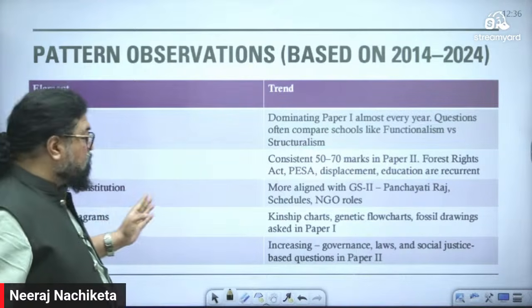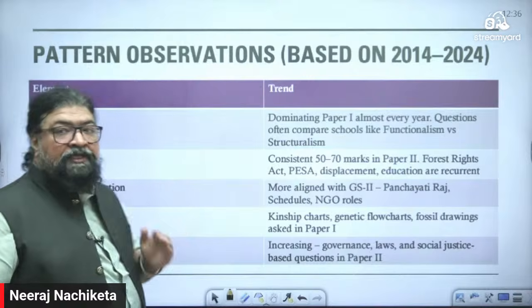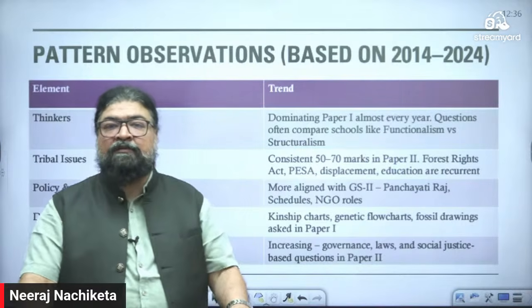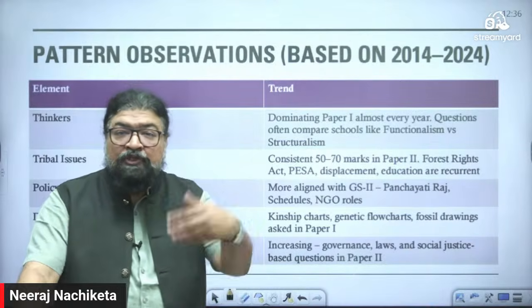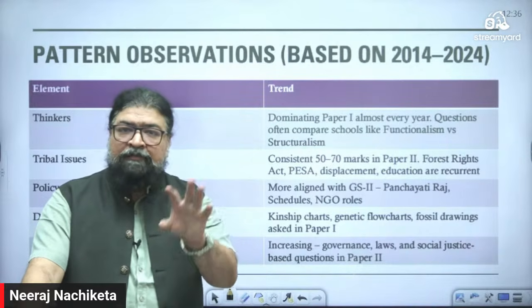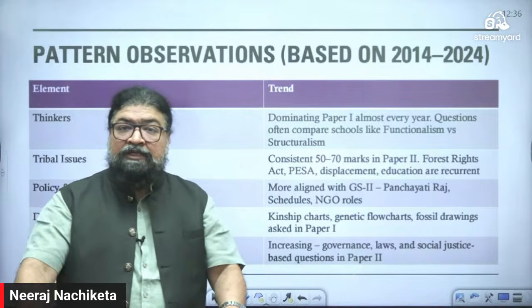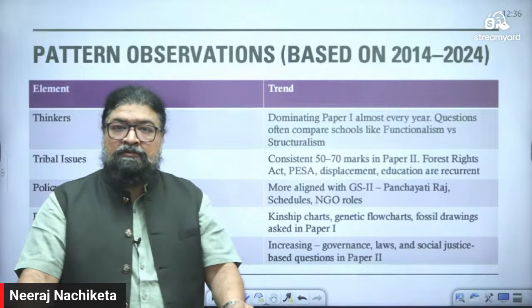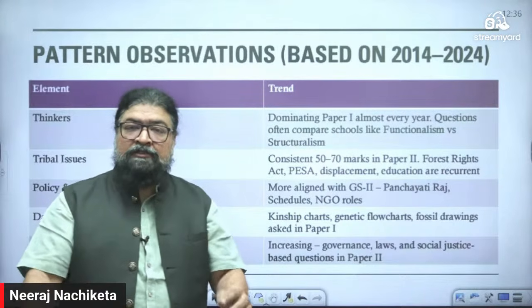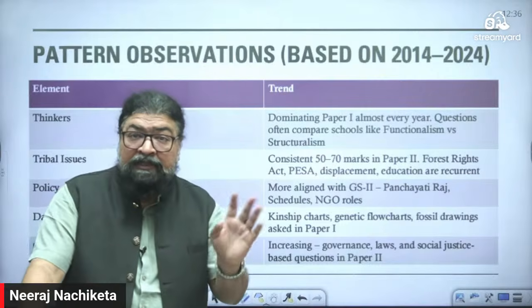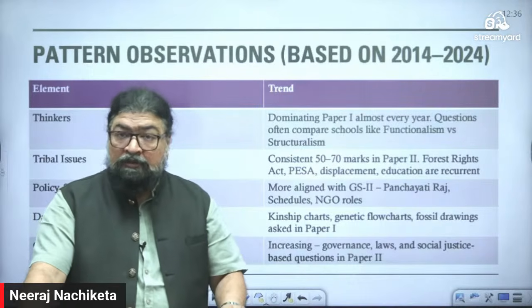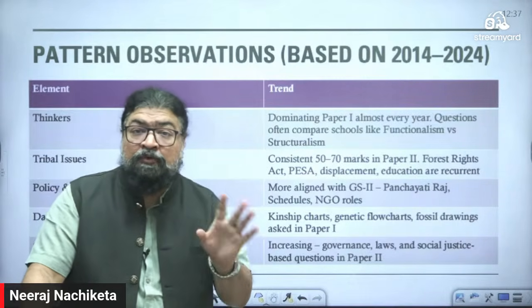Look at here: policy and constitution, Indian policy, tribal welfare, Indian society welfare, population, all this, demography, everything, articles of the Indian constitution, right? Fundamental rights, then in terms of Panchayati Raj institutions, PRI, 73rd amendment, PESA, 5th schedule, 6th schedule.